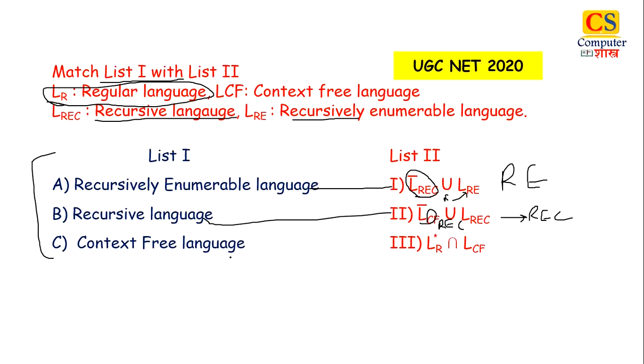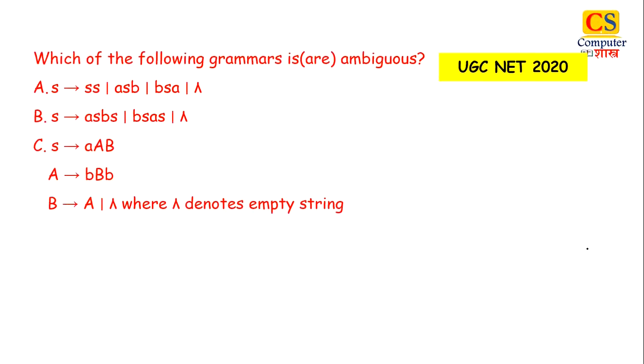Done. Last, there is left only one matching, that will be this, but still we will discuss it. Now, the intersection of a recursive language and a context-free language is always a context-free language. This is a very important property, so this will be our right matching. Next question is, now this is our last question and a very interesting question.